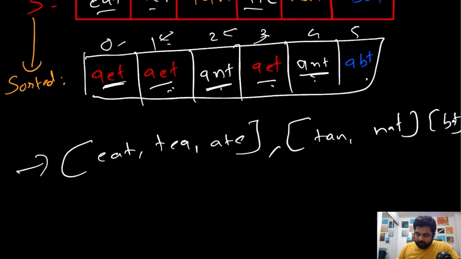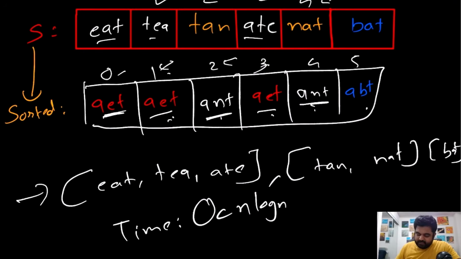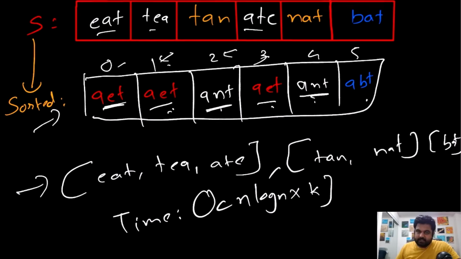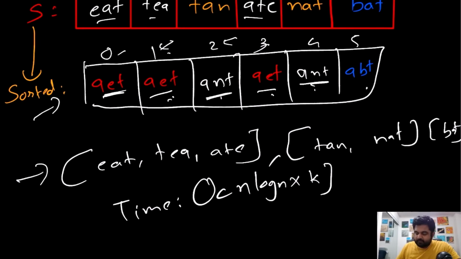If we see the time complexity, in this case the time complexity is actually going to be big O of n log n, just to create this sorted string, multiplied by k, and this k is the biggest length of the string that we will have to compare, and this would be the final time complexity. So this is a much bigger improvement than our brute force approach, which was giving us big O of n cube time complexity. Now let's see whether we can improve any further.